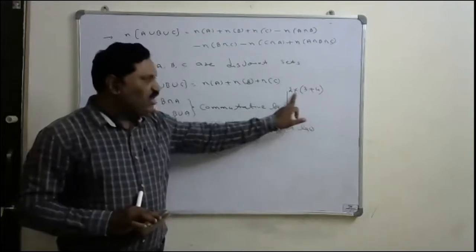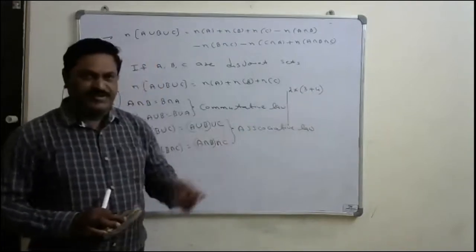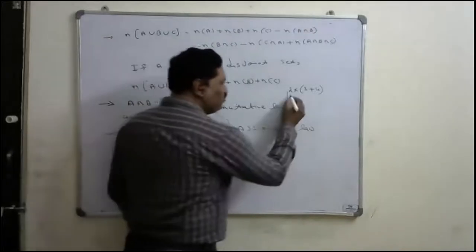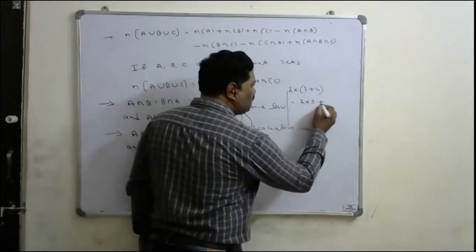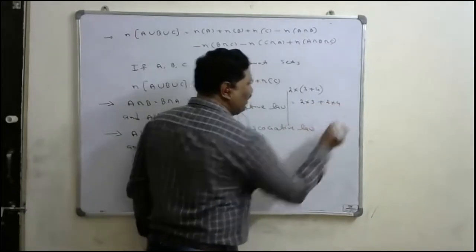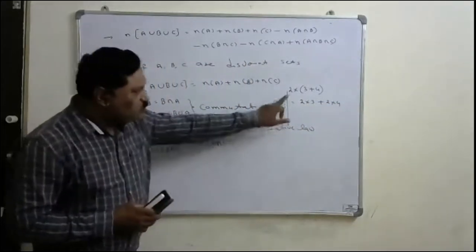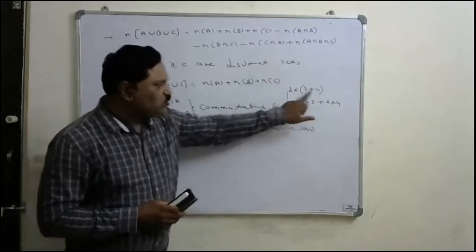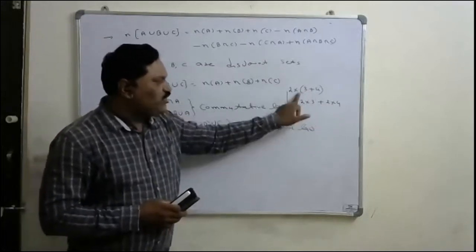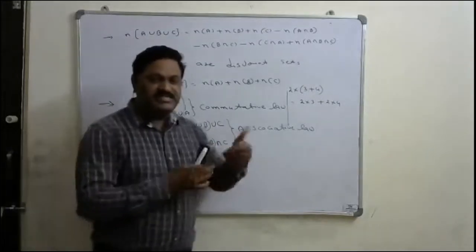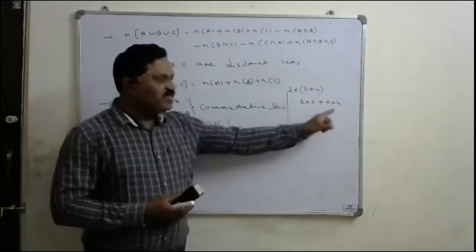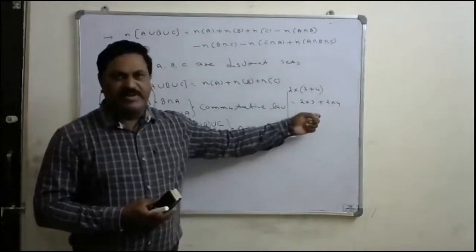Whenever we have two different operators, we have to multiply the 2 by both terms, that is, 2 into 3 plus 2 into 4. Whenever you have two different operators outside and inside, we go for the distributive law. This is called the distributive law.